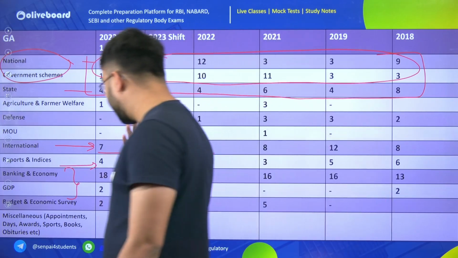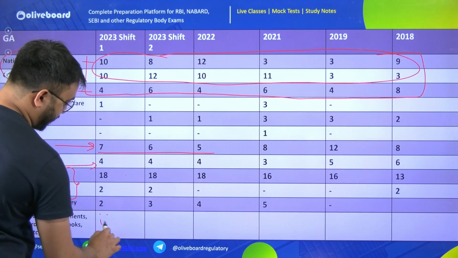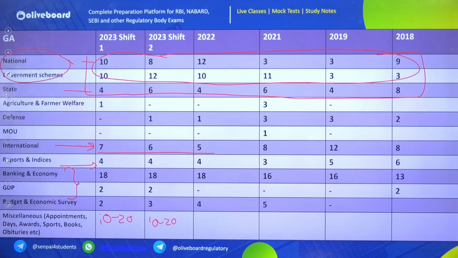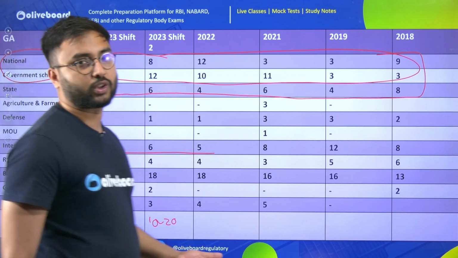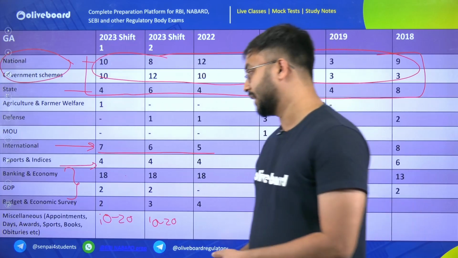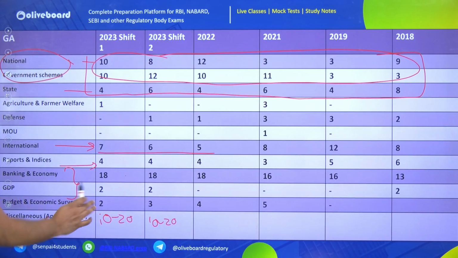So let us see now where the rest of the questions are coming from. Miscellaneous are the remaining 10 to 20 questions which come in the overall GA. These miscellaneous questions could be anything, sports related, books related, obituary related, etc. So appointments, days, awards, sports, books, obituaries, these would be almost 10 to even 15.